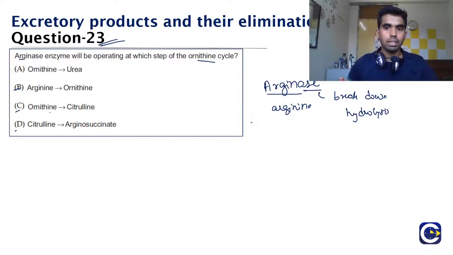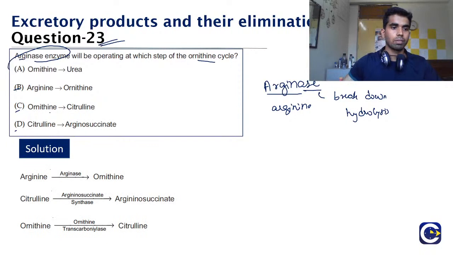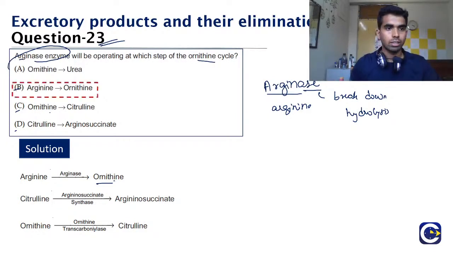So what will be the correct answer? What is the component on which this arginase enzyme will be acting? The component is arginine. The arginase acts on the arginine and converts it into ornithine, and this ornithine goes into the ornithine cycle and promotes the urea formation. So the correct answer is option B.